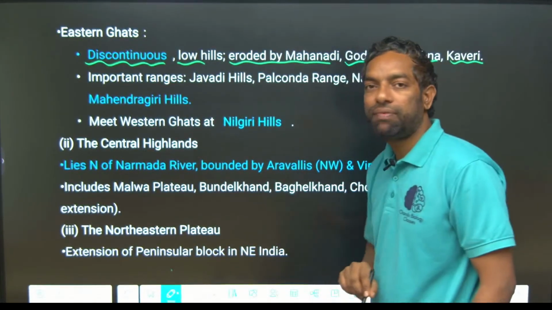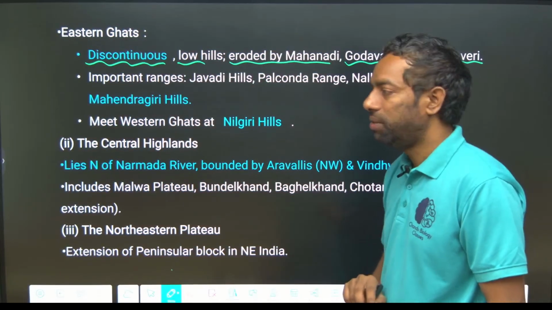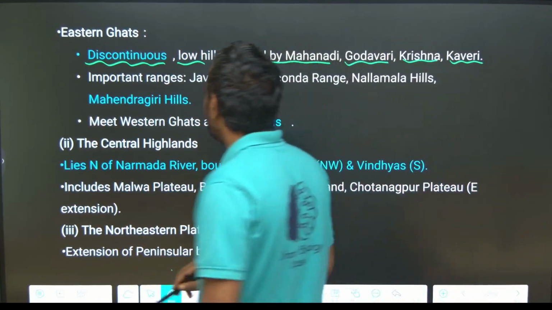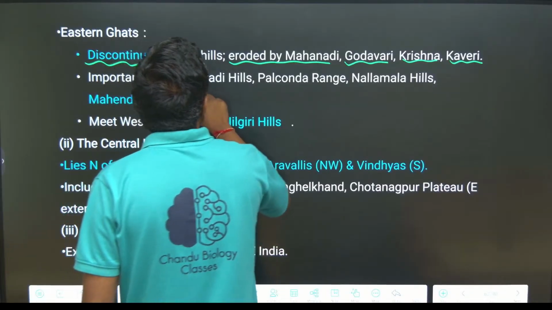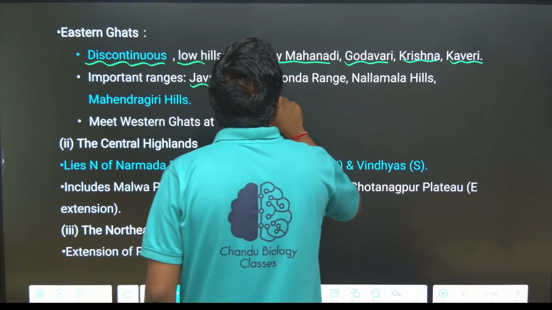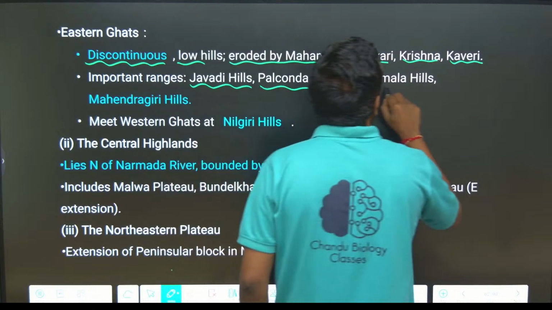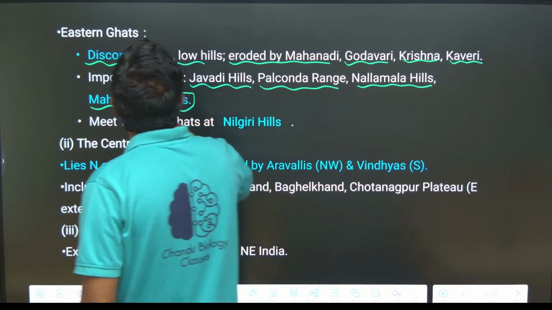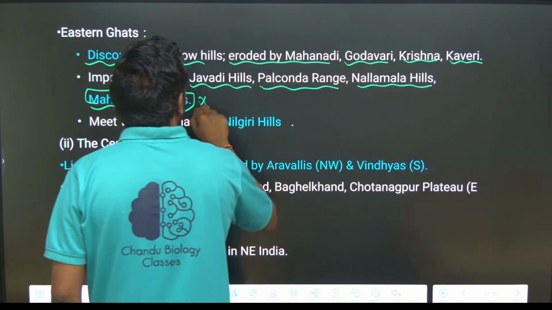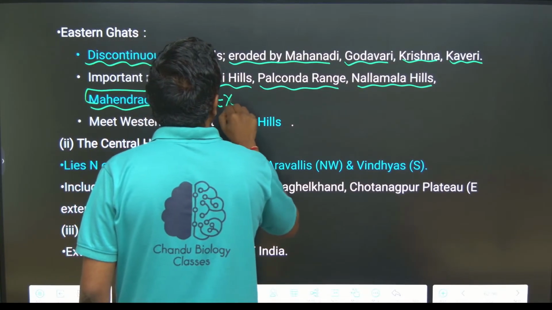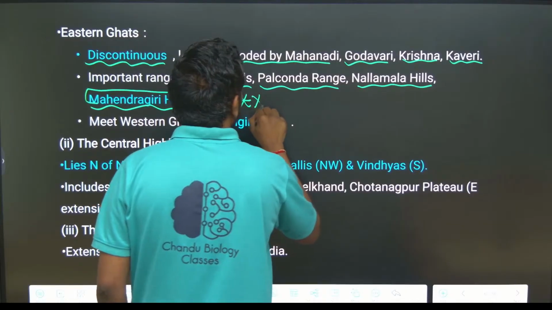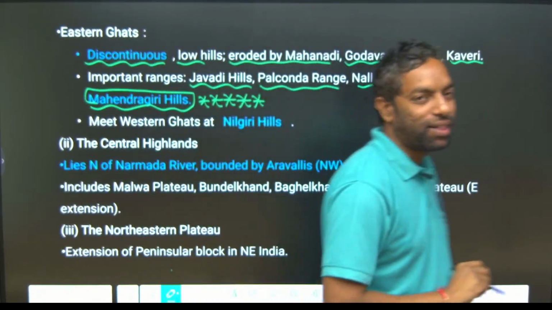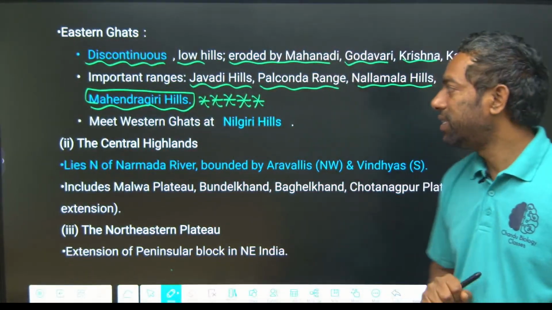These are the east flowing rivers. Eroded means deposits form. Important ranges are Javadi Hills, Palakonda Range, Nallamala Hills, Mahendragiri Hills. Mahendragiri Hills are most important from the exam point of view, guys. These are the hilly areas in the Eastern Ghats.